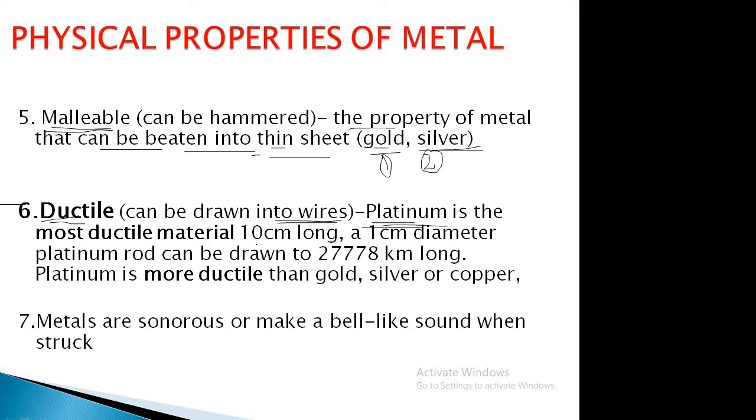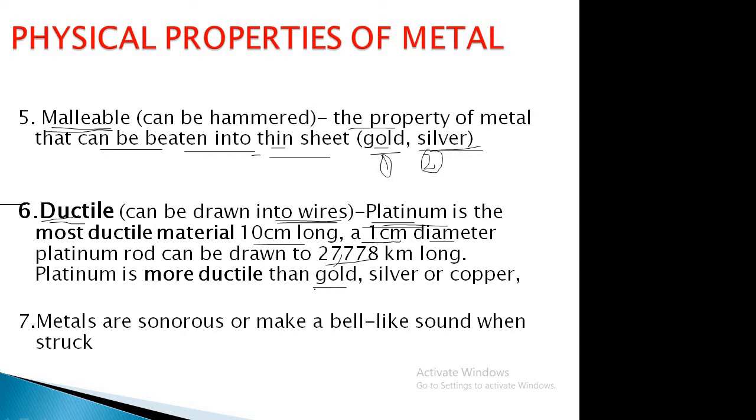You can observe here that if you take 10 centimeter long and 1 centimeter diameter of platinum, we can draw it into 27,778 kilometer long wire. So platinum is more ductile than gold, silver or copper.